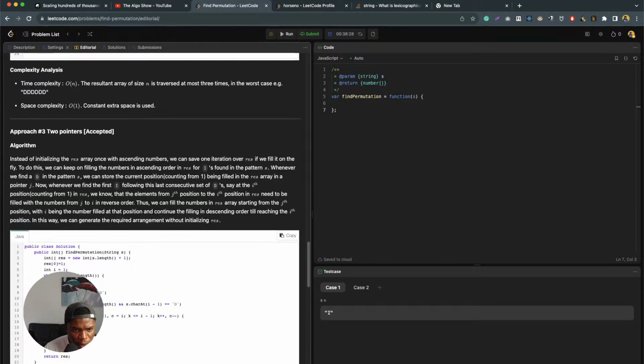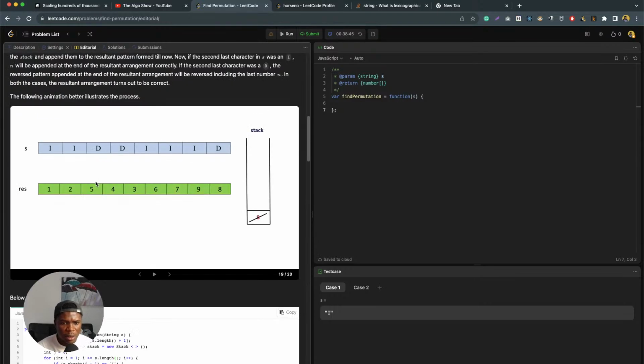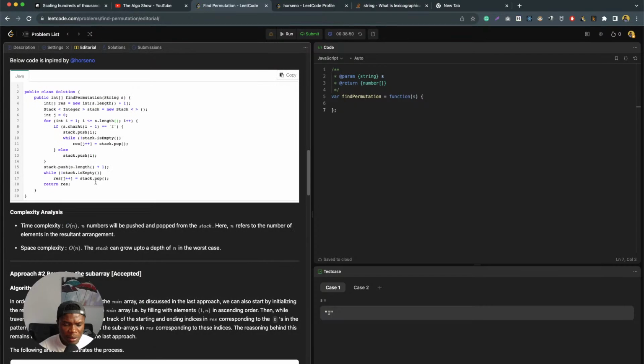Okay, so the next one is the 2-pointer approach. Instead of initializing the res array once with ascending numbers, we can save one iteration over res if we fill it on the fly. Okay, wow, this is a good solution. I feel like I kind of understand it at least.